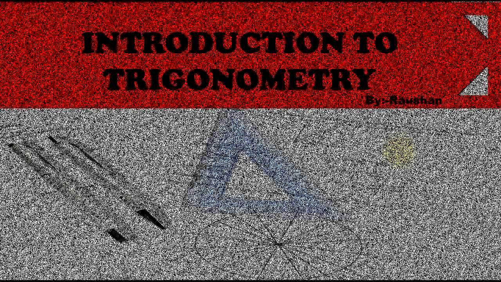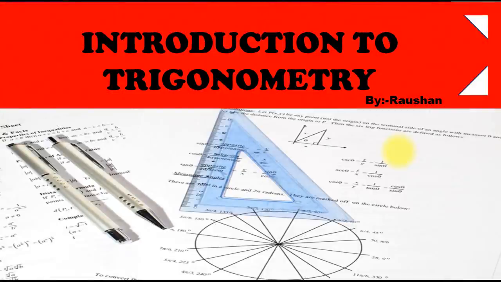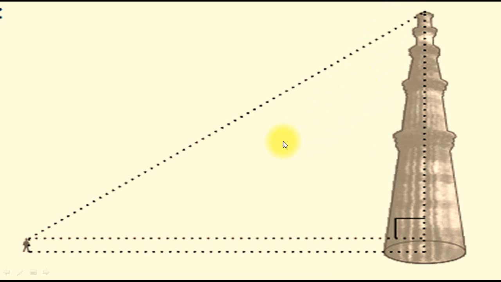Hello friends, in this video I will teach you trigonometry. The word trigonometry may be new for you, but you should not worry, it is very simple. You all have already read geometry and a lot about triangles. Trigonometry is a special case of triangle which is called right angle triangle, in which one angle is 90 degree.